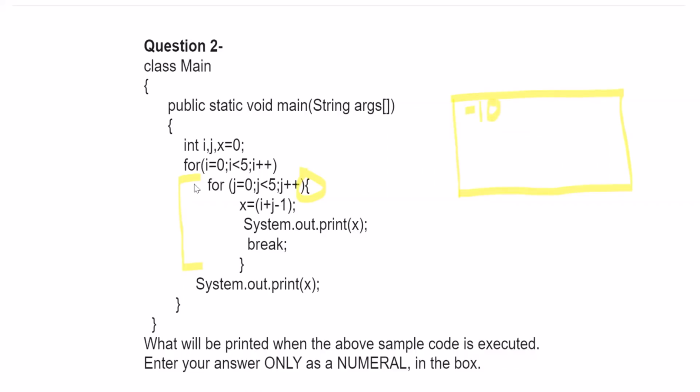And again break, then i will become 2, 2 minus 1 is 1, then 2. Then i will be 4, so 4 minus 1 will be 3. Then i will become 5, and 5 is not less than 5, so the loop will terminate and control will come outside this loop. Now here we are printing the value of x again, which will be the same as last time. Last time it was 3, so again 3 will be printed. So this would be the output: minus 1, 0, 1, 2, 3, 3.